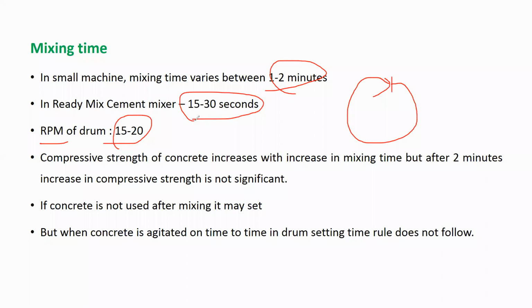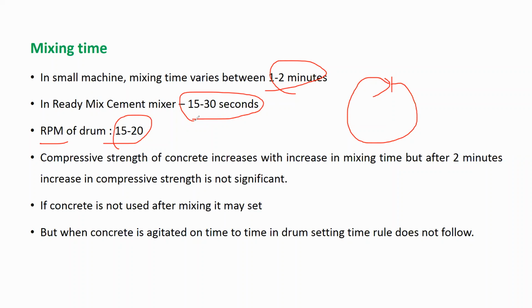Suppose we are mixing one set of concrete, and all the ingredients are the same. If you mix it for 1 minute, then take another batch of concrete with cement, sand, coarse aggregate, water, same quantity, same type, everything the same, but this batch you mix for 2 minutes. When you compare the first and second, the second will give more strength because it is mixed for more time. If the mixing time is more, the concrete will give more strength.